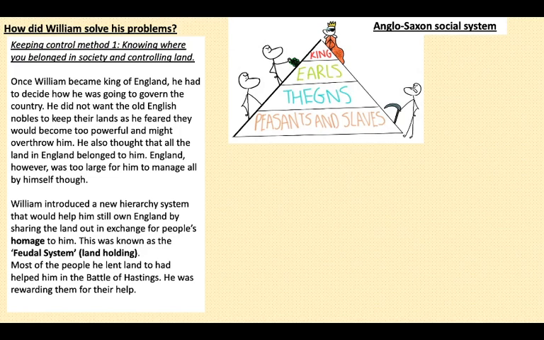He also thought that all the land in England belonged to him. England, however, was too large for him to manage all by himself. So William introduced this new hierarchy system that would help him still own England by sharing the land out in exchange for people's homage to him. Now, homage means that they're giving him loyalty, they're going to pay loyalty to him, an allegiance. And this was known as the Feudal System. Most people he had lent land to helped him in the Battle of Hastings, and he was rewarding them for the help. So let's have a look at how the feudal system worked.